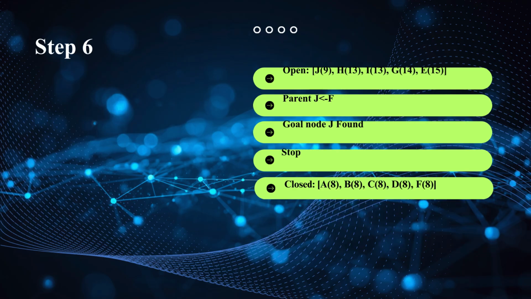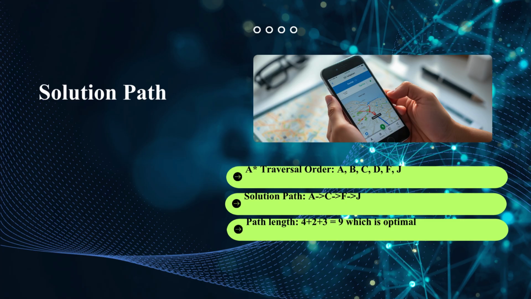Once node J is found, the algorithm terminates. The solution path is found using the parent node that the algorithm keeps track of. Path length is the cost from A to J, that is G(J).